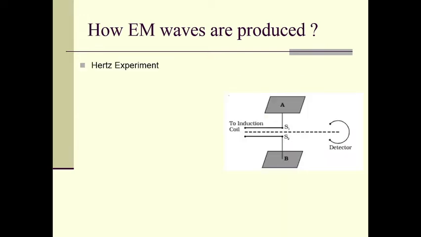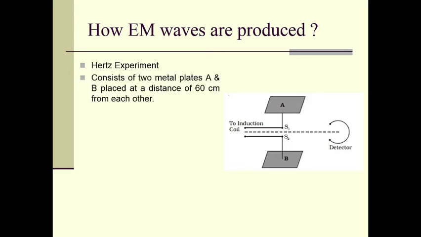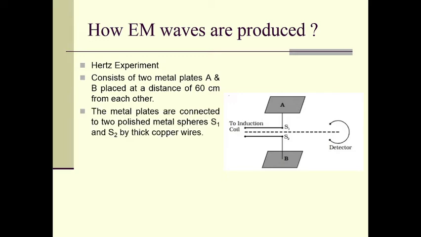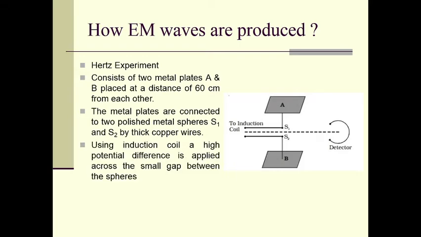In his experiment, he used two metal plates A and B. They are placed at a distance of 60 centimeter from each other, and the metal plates are connected to two polished metal spheres S1 and S2 by thick copper wires.